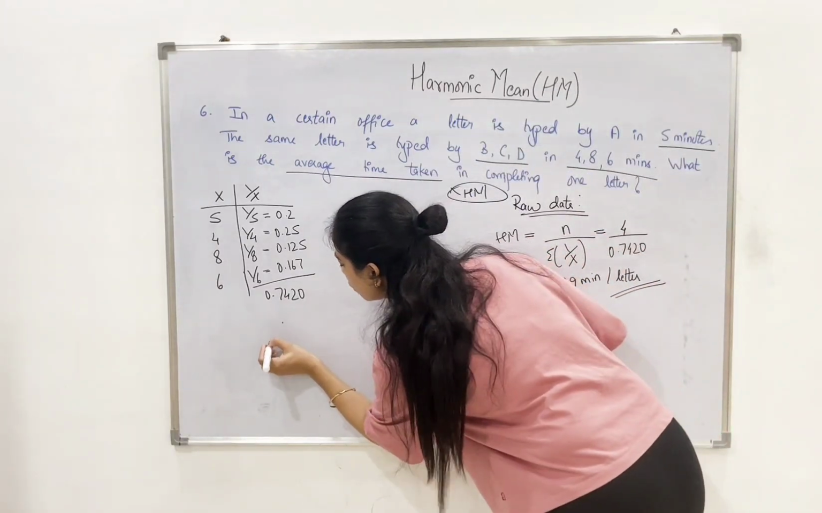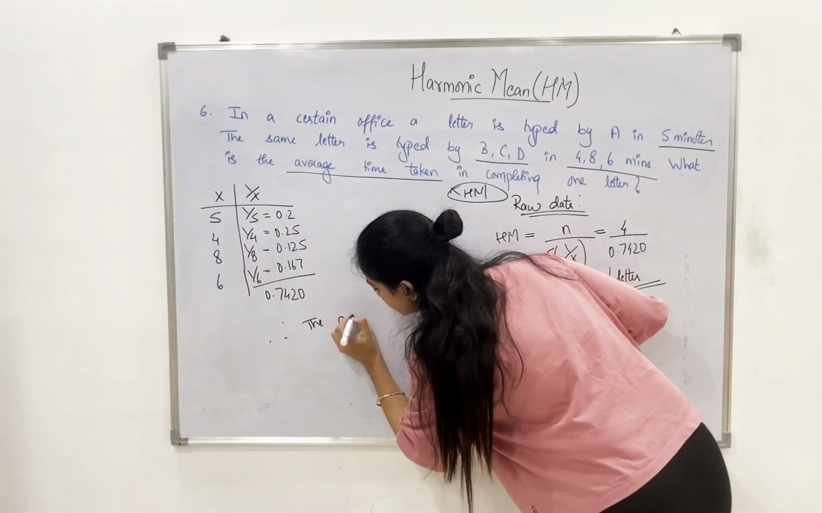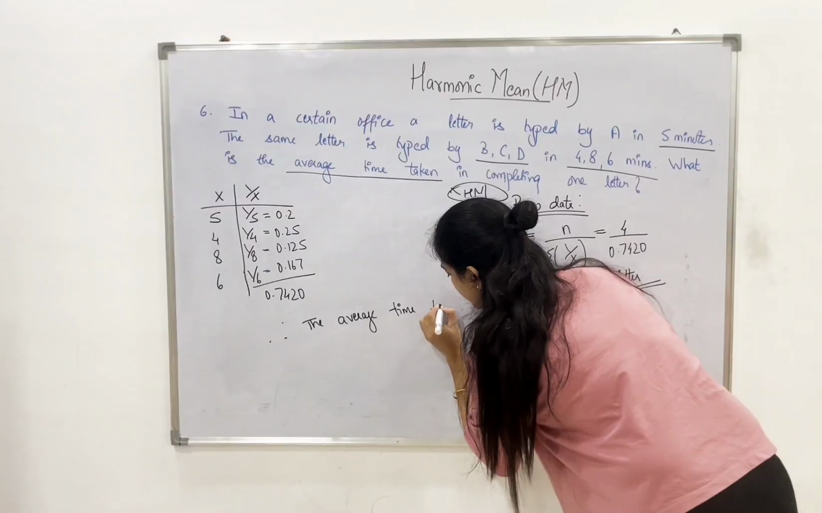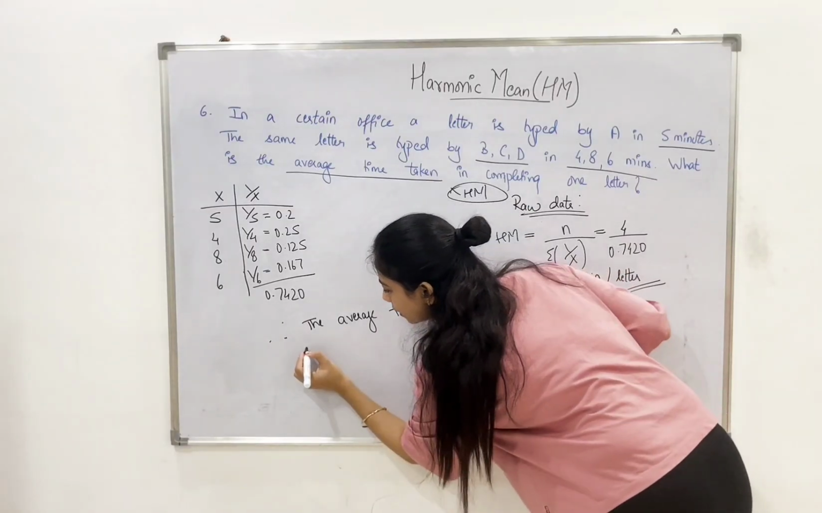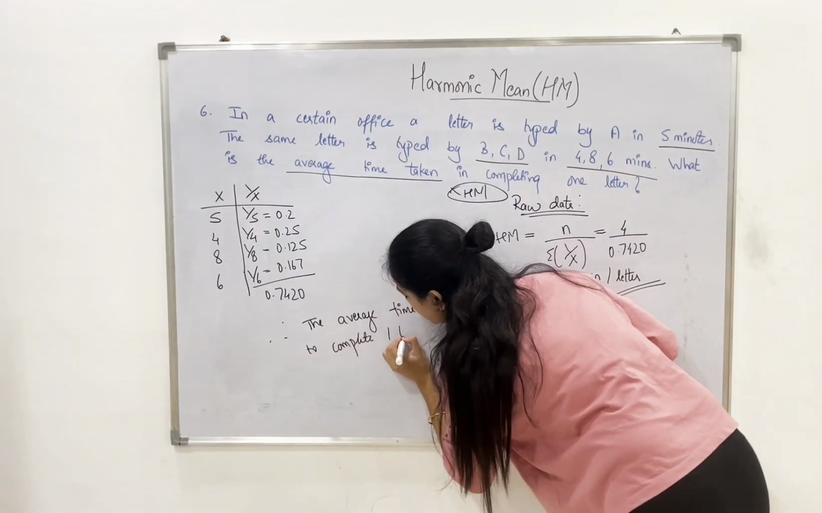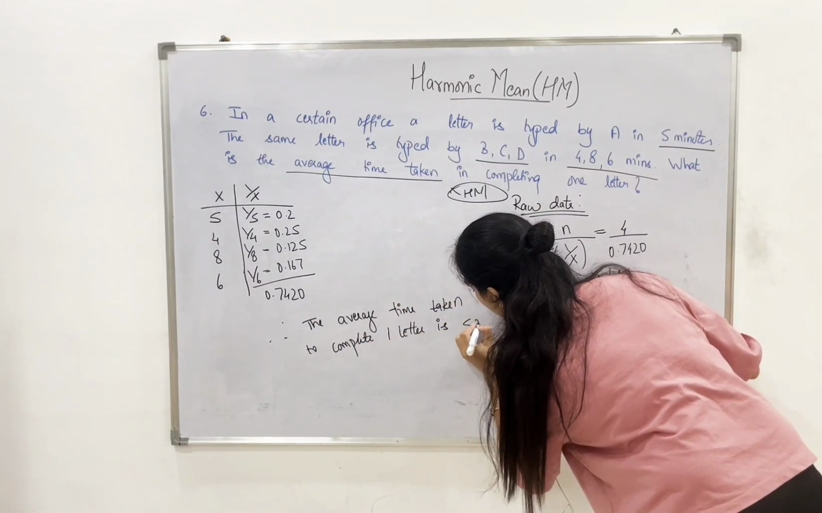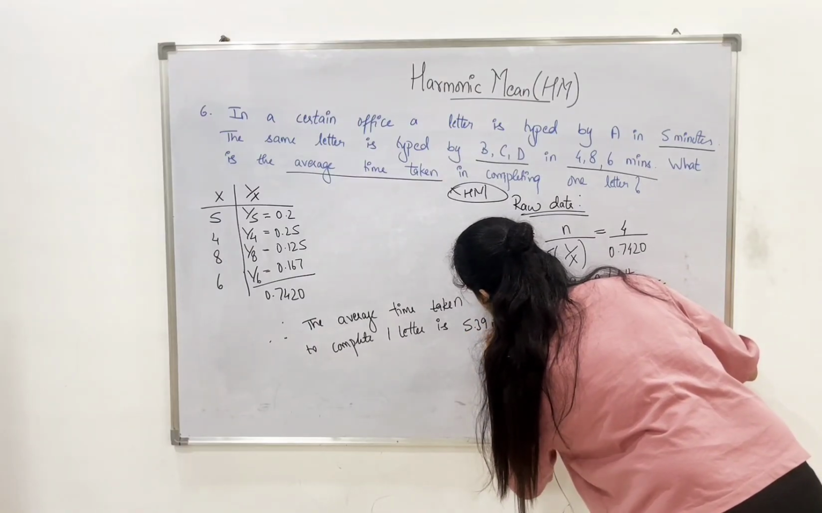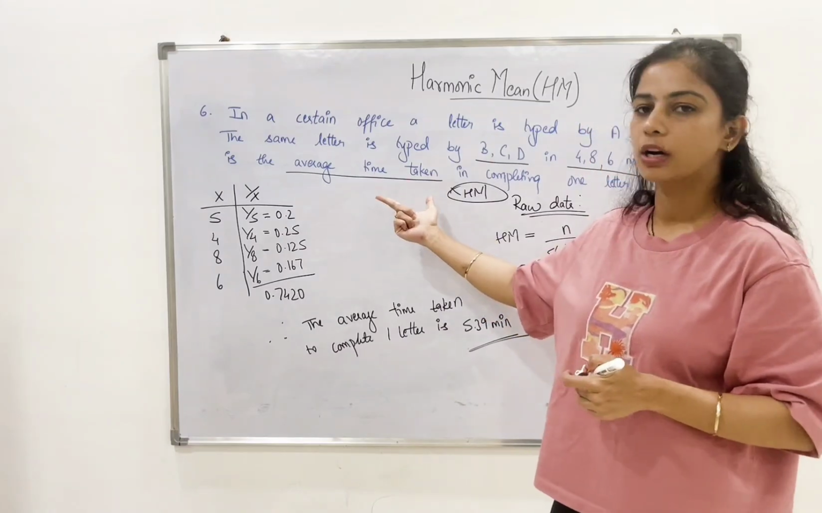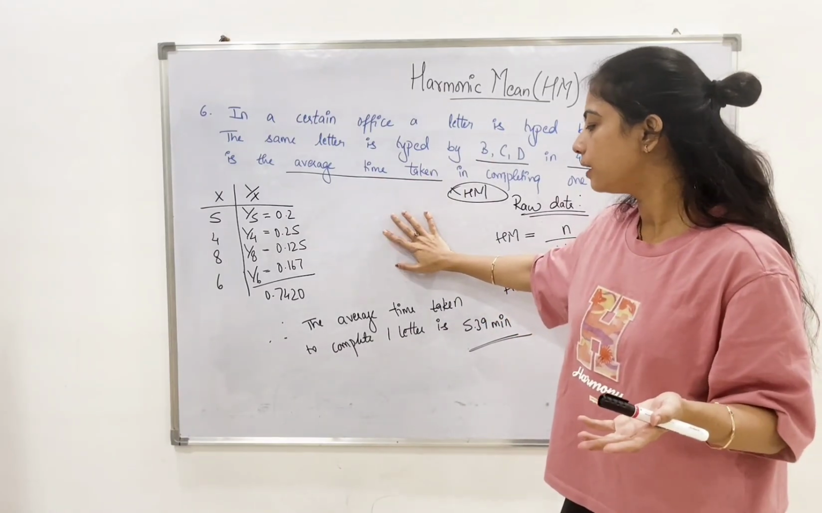So the final conclusion will be the average time taken to complete one letter is 5.39 minutes. So this is how we need to solve in case they have given you a kind of word problem, and this is how you need to find out the data and solve it.